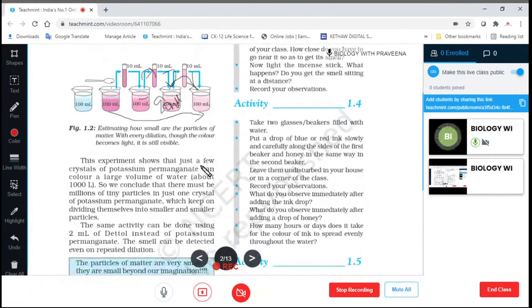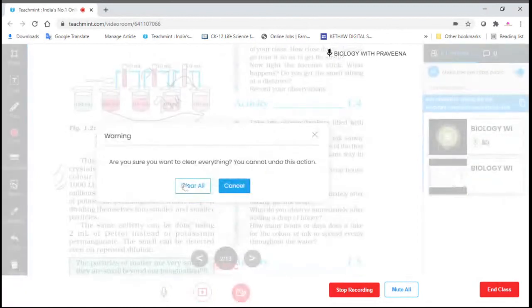So this experiment shows that just a few crystals of potassium permanganate can color a large volume of water, about 1,000 ml. Okay.